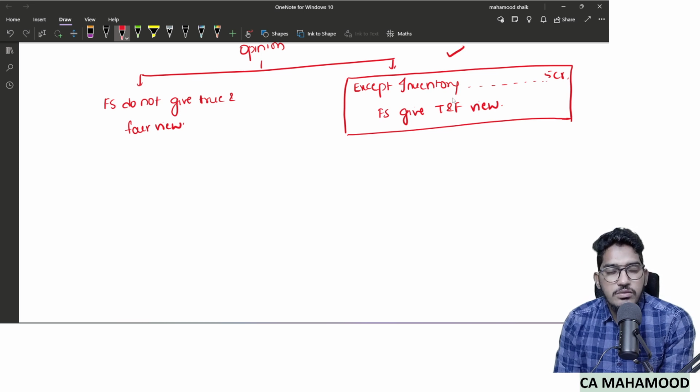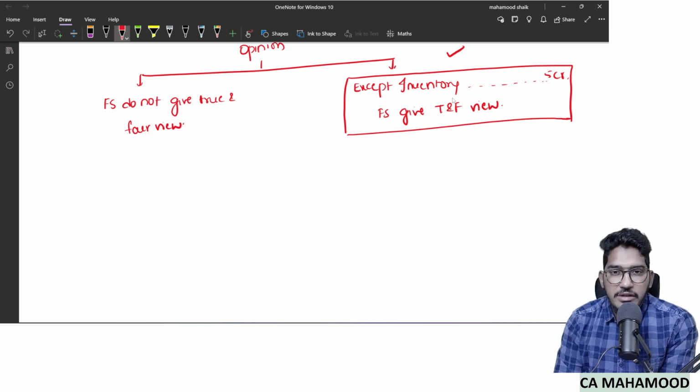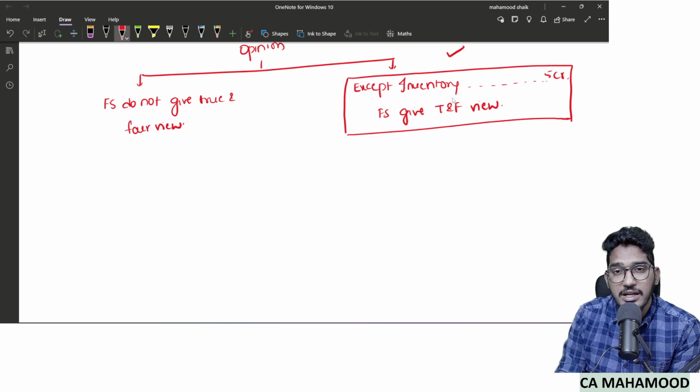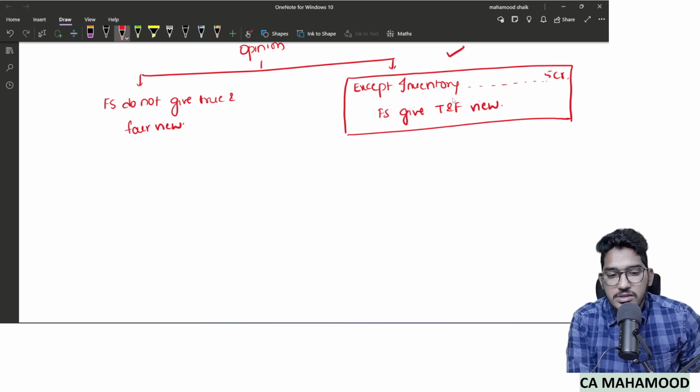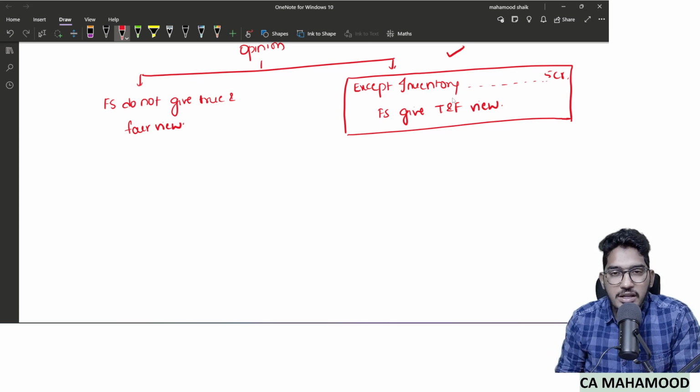But the only problem is with what? One inventory only, and that misstatement is 5 crores. Agreed, financial statements contain a material misstatement. So I can't say financial statements are completely giving a true and fair view. But at the same time, I can't say financial statements are completely wrong also. If I say financial statements are not giving a true and fair view, I am giving a completely negative opinion. On the other hand, if I say financial statements give a true and fair view, I am giving a completely positive opinion. I can't give a completely positive opinion, and I can't give a completely negative opinion.